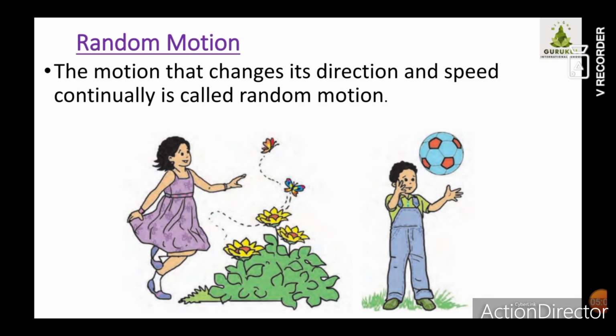The motion of the players in the game of football is also this type, and the motion of a crawling baby or a wandering animal is also a random motion. You might have seen stray dogs, how they are moving. They do not have any particular path, so they are moving in any direction. They keep on changing their direction. Such a motion is called a random motion.